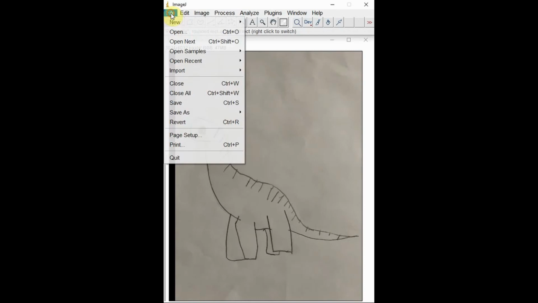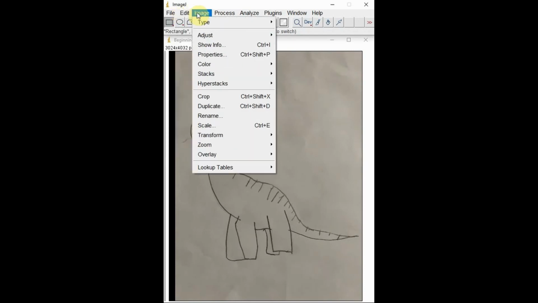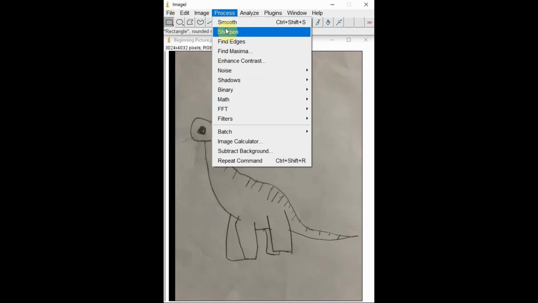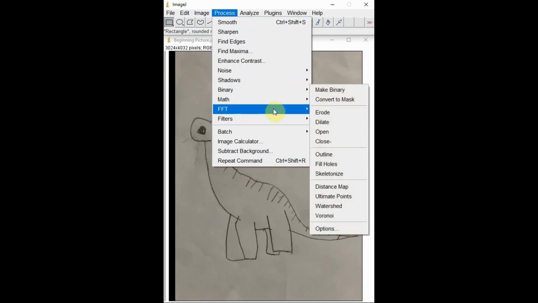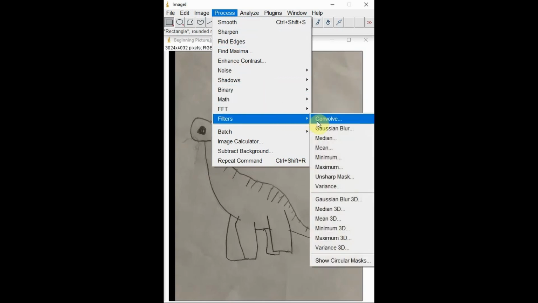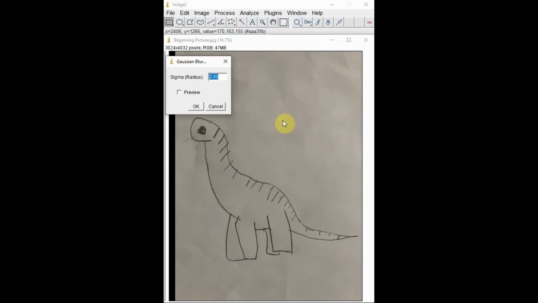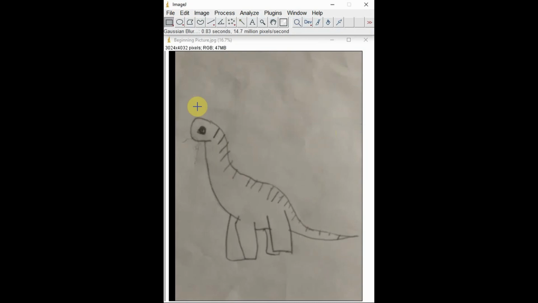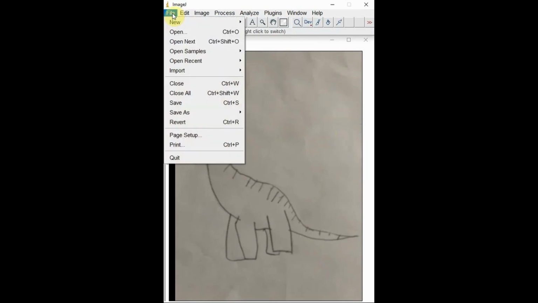Once your image is loaded into Image J, you will select Process, then Filters, then Gaussian Blur. Change the level of Gaussian blur from 2 to 8 and click OK. You will notice that your image gets more blurry. Now save your image as a JPEG file.